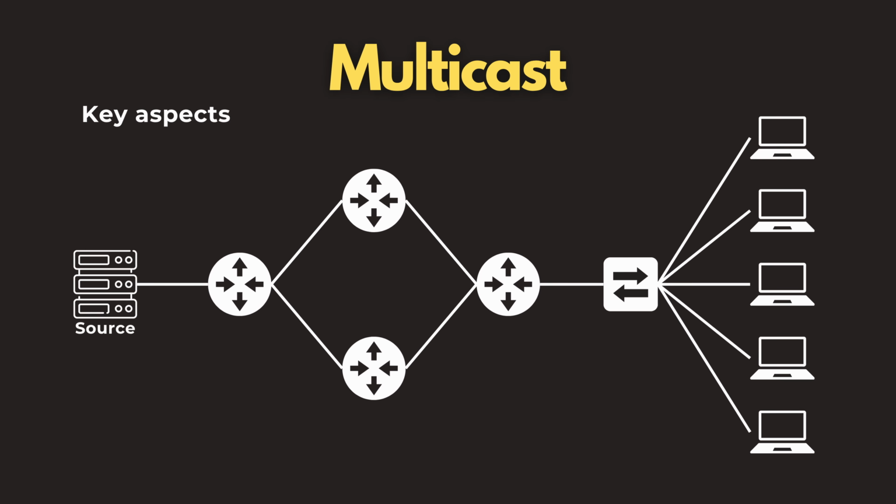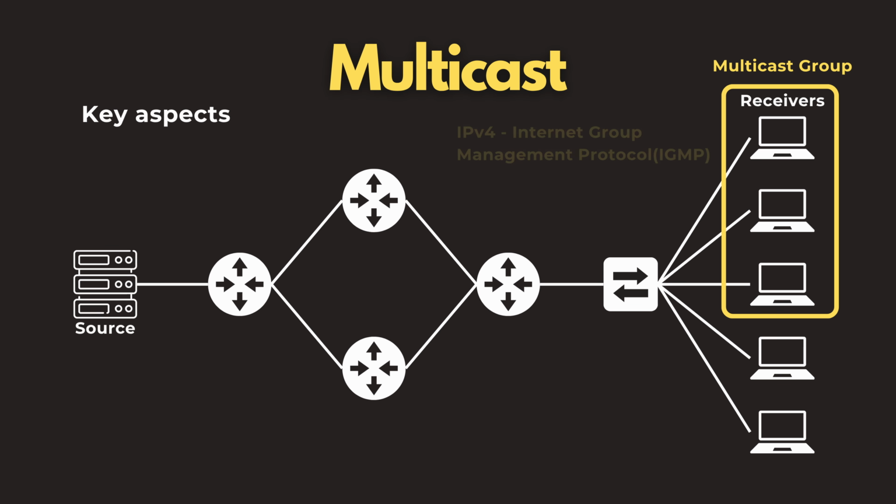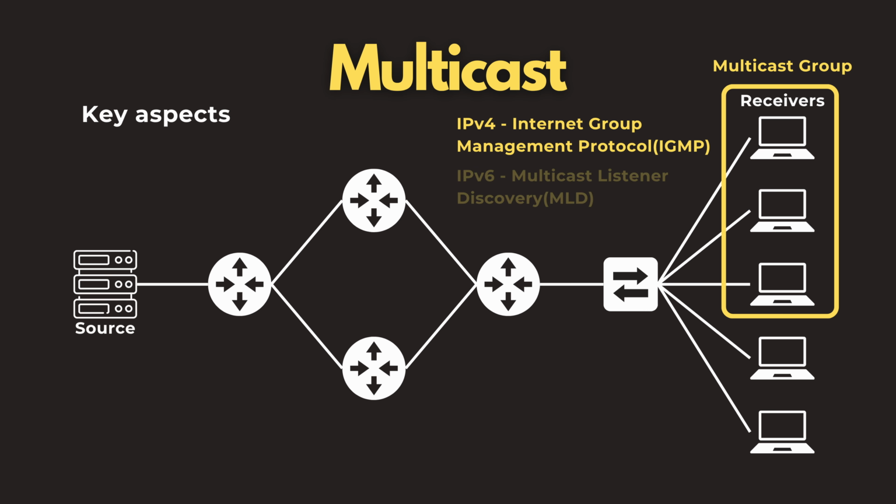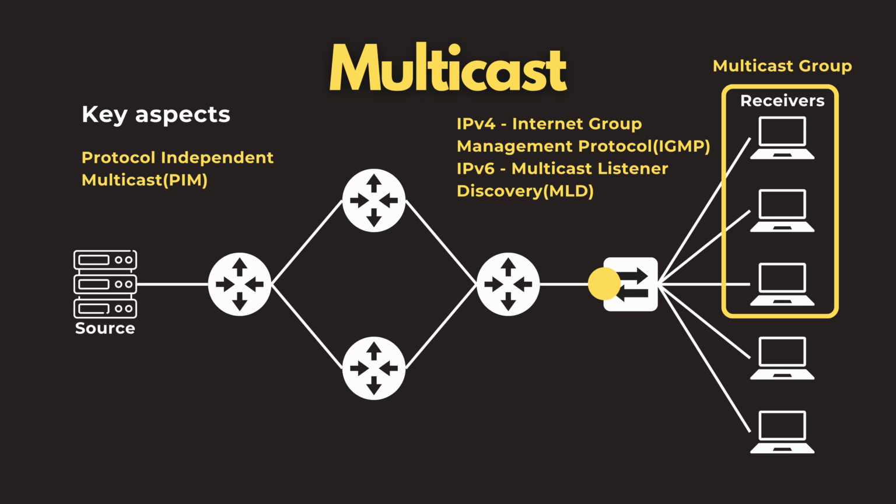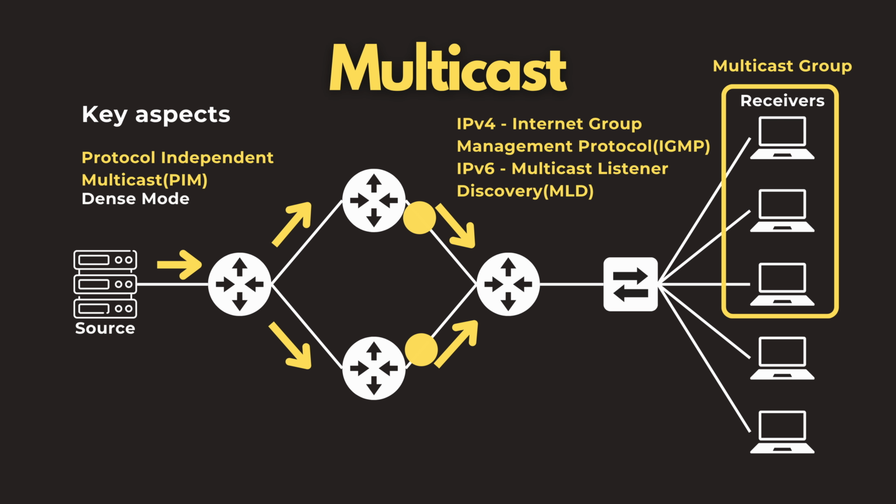Key aspects that you should note for multicast. It works when receivers join the multicast group with IGMP for IPv4 and MLD for IPv6. Traffic is routed using protocol-independent multicast. PIM builds the delivery tree across the network using the unicast routing table. It has 2 main modes. One is dense mode, wherein traffic is flooded first all over the topology, and after that, it prunes the branches that do not have listeners. It's only used in small or legacy environments since it's resource intensive.